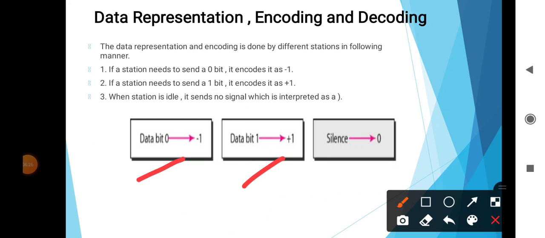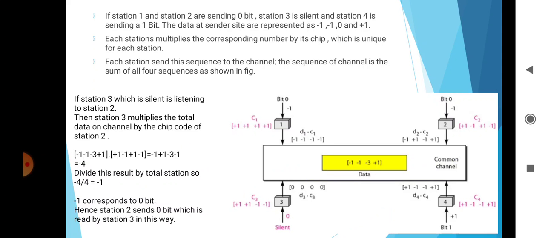Then if a station needs to send a 1 bit, it encodes it as +1. And when a station is idle, it sends no signal, which is interpreted as 0, that means silence. For example, if stations 1 and 2 are sending 0 bit, then station 3 is silent and station 4 is sending 1 bit, then the data at the sender side are represented as -1, -1, 0 and +1.